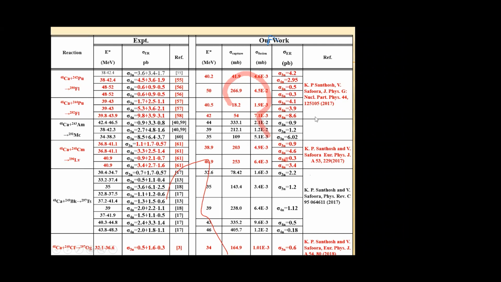So from the table we can see that our theoretical predictions are in agreement with the experimental values for 290 flerovium, 292 flerovium, 291 moscovium, 296 livermorium, 297 tennessine, and 297 oganesson.